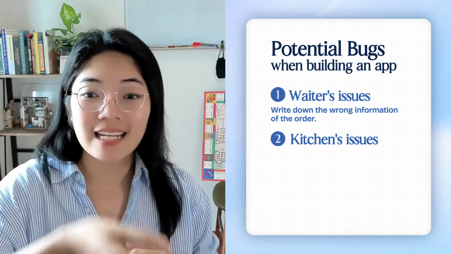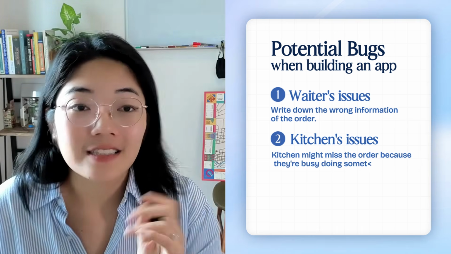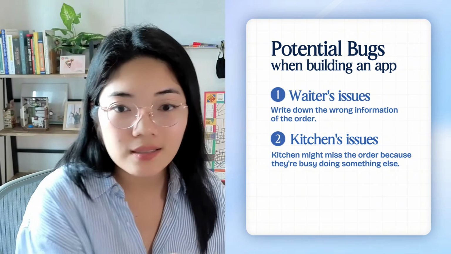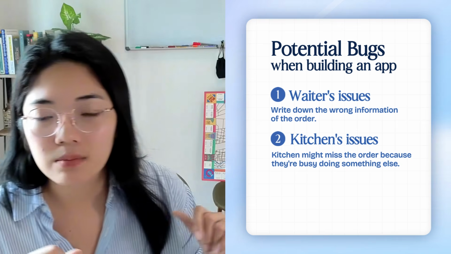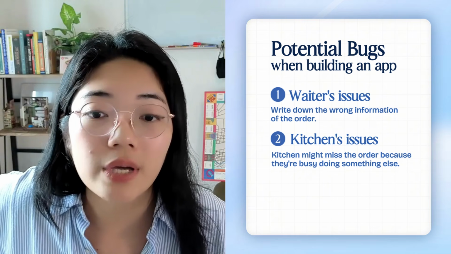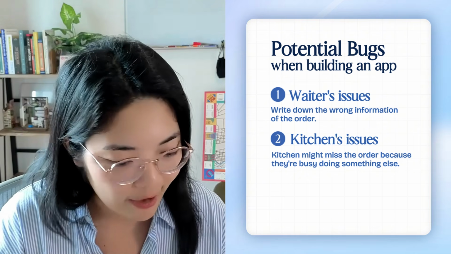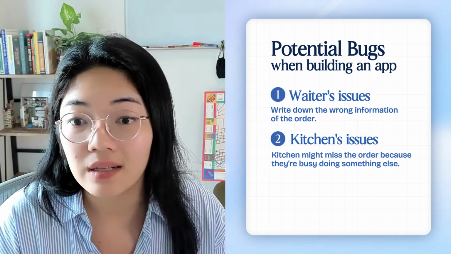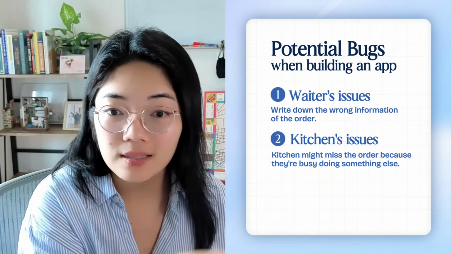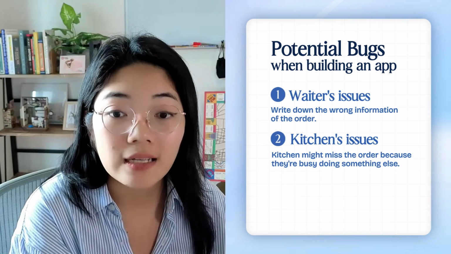And then once we get into the kitchen, the second reason why an order can be wrong is because the kitchen can miss the order, right? They can be busy doing other stuff, maybe have another complaint customer, so they lost the paper, right? Somebody took the paper and accidentally threw it in the trash. The order never came. Another reason is that the chef was busy or distracted, so he looked at your order request and cooked the wrong stuff. And that is like the server not calculating correctly, right?